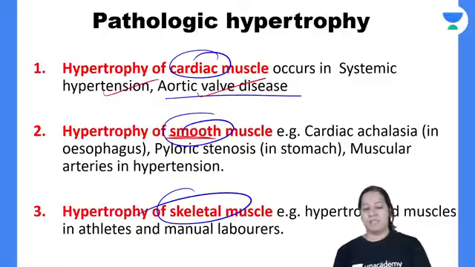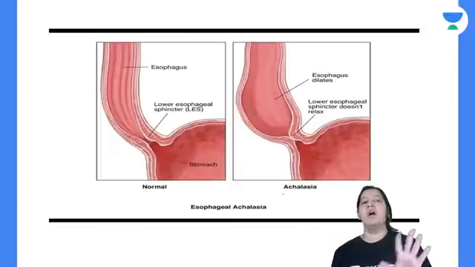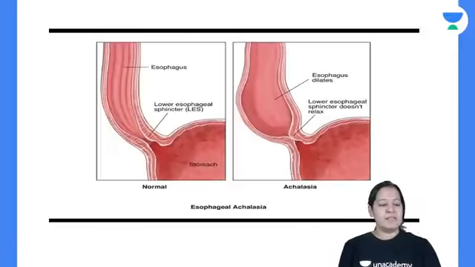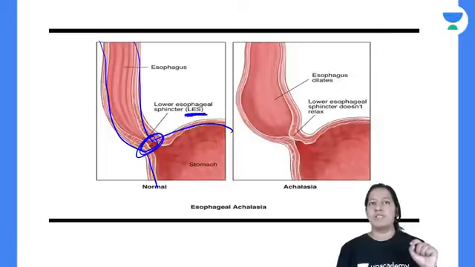Now coming to smooth muscle. I will give you an example of cardiac achalasia. Do you know what cardiac achalasia is? See, this is the esophagus and this is the stomach, and there is a sphincter. This is known as the lower esophageal sphincter.